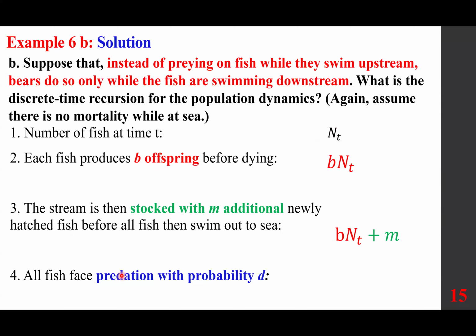Now, at the last step, predation happens. That means a percentage is gone. Let's say 10% is gone, 90% remains. So 1 minus D times this remains. This is easier to follow that way.